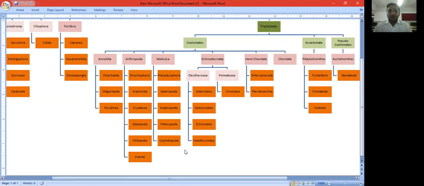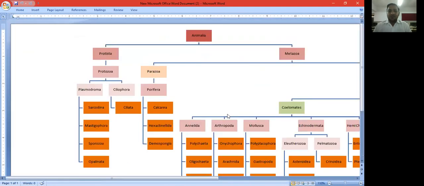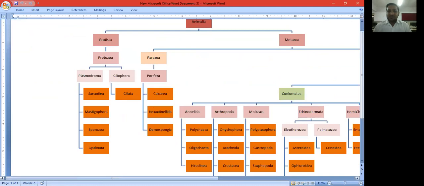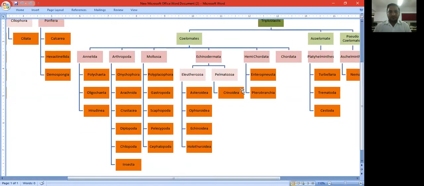Now the organisms that have a proper coelomic cavity, the coelomates. The coelomates have six phyla: the phylum Annelida, Arthropoda, Mollusca, Echinodermata, Hemichordata, and Chordata.